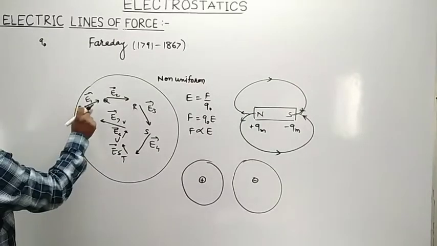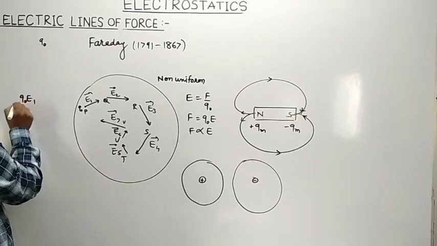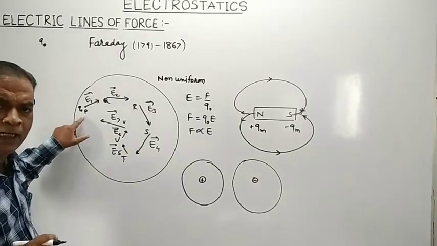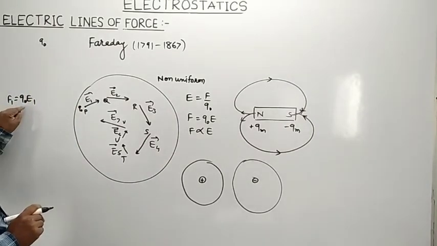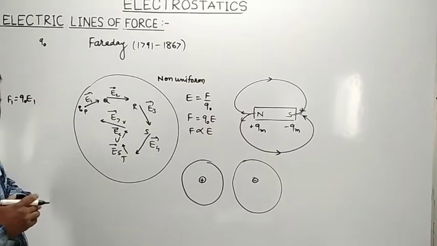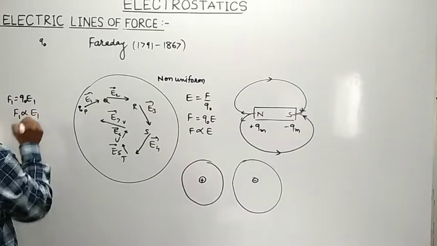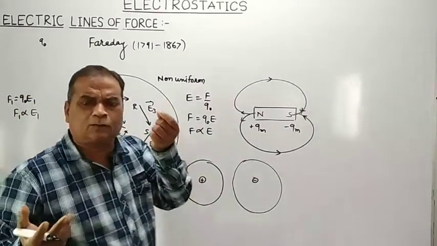The intensity at this point is E1, the test charge is Q0, so the force acting on it at point P is F1 equal to Q0 into E1. Means this force F1 is directly proportional to intensity E1. And what happens to the charge?